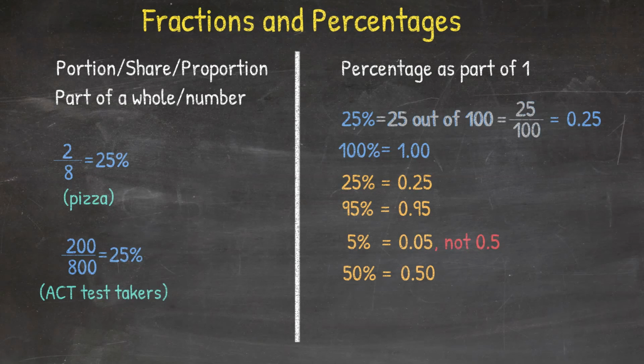All percentages below 100 would end up having a decimal form of under 1, and those that are above would be more than 1 in the decimal expression. So for example, 150% could be expressed as 1.5 or 1.50, but since we don't write zeros at the end of the decimals, we would more commonly express it as 1.5.